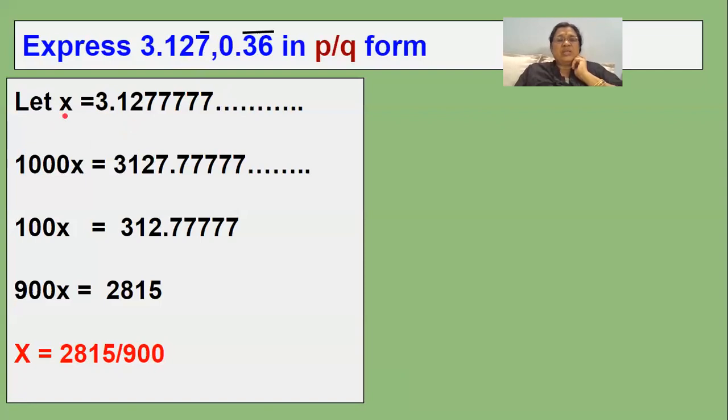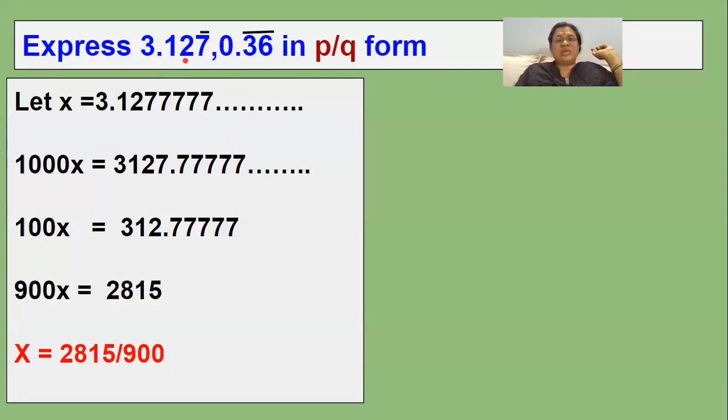When you multiply x with 1000 on LHS and RHS, the point will move 3 digits. So the point will be placed here after 3 digits, and this can be read as 3127.777 and so on.